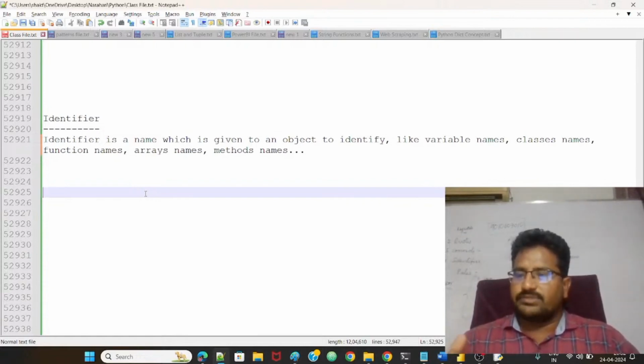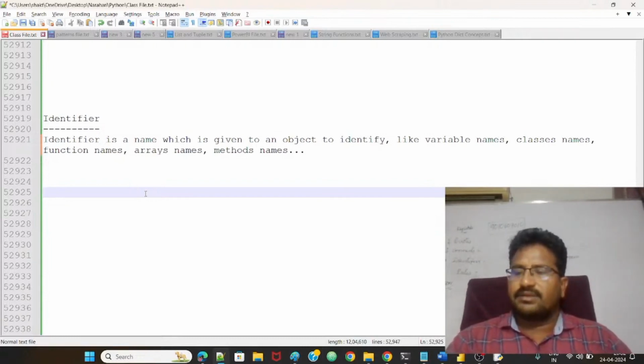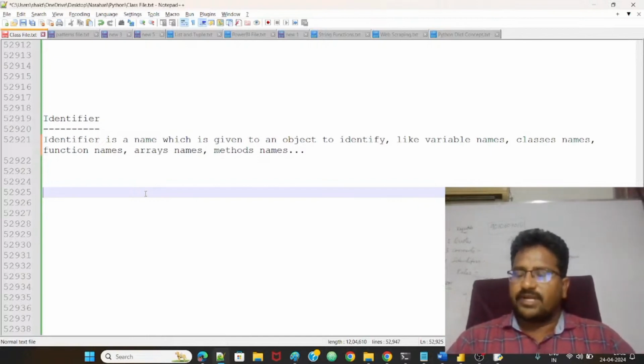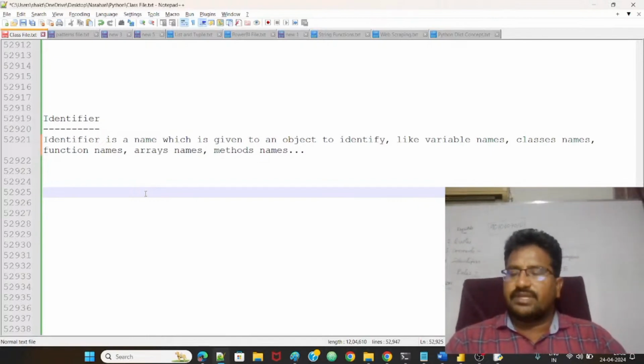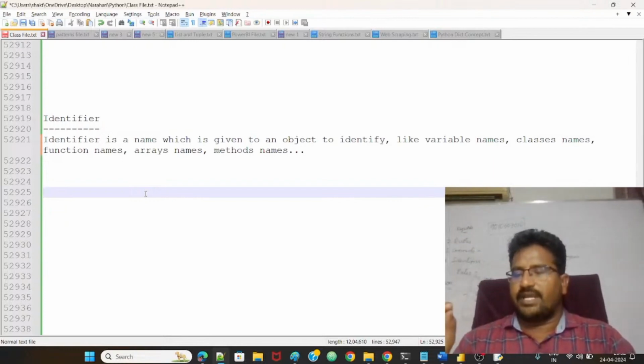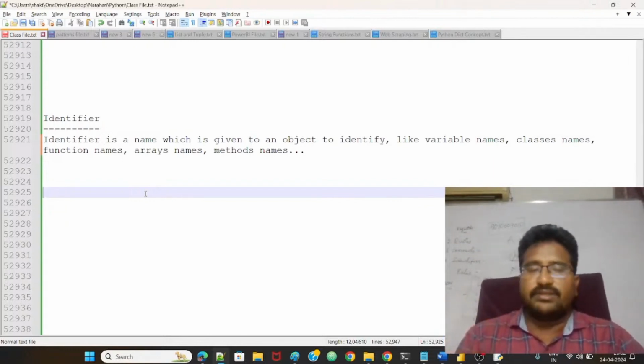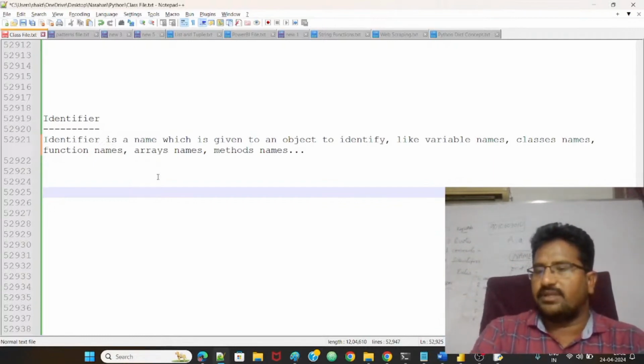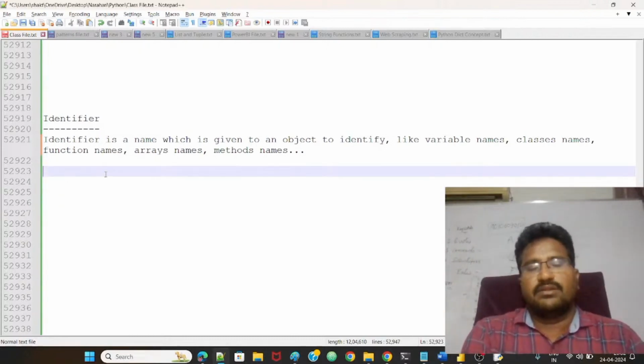Okay, it gives the full clarity with the names, guys. With the names only, it gives the full clarity, right? That's why names are important to identify any object. Names are important, right? Okay, correct.